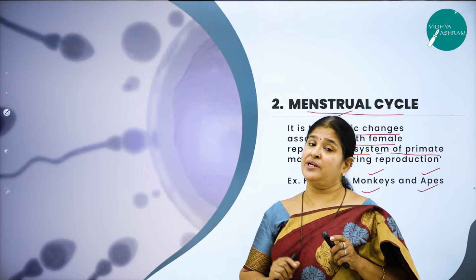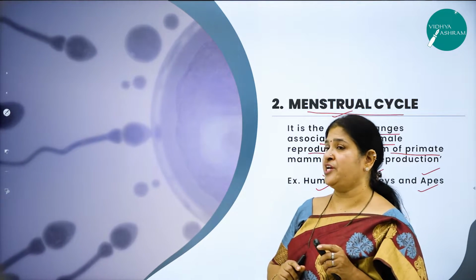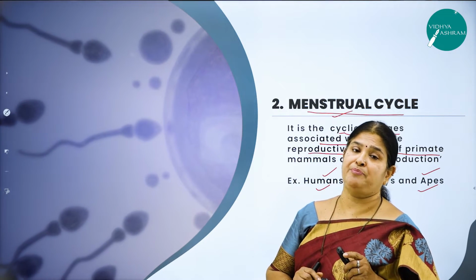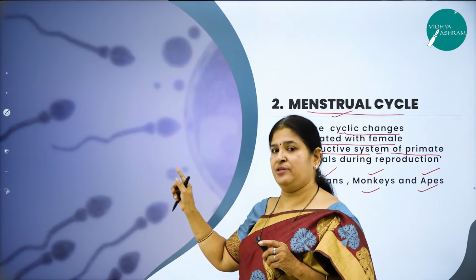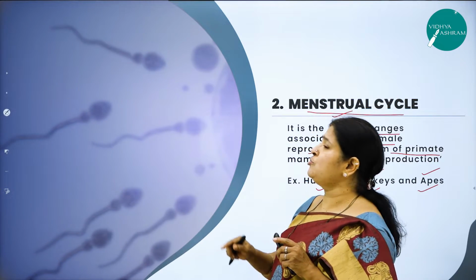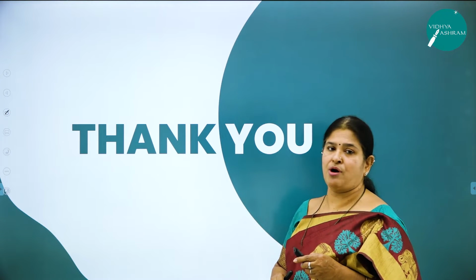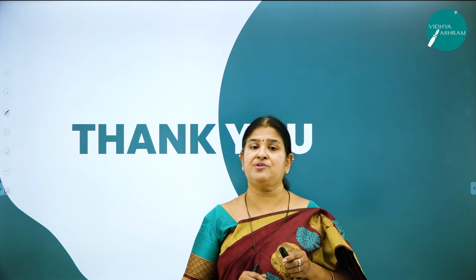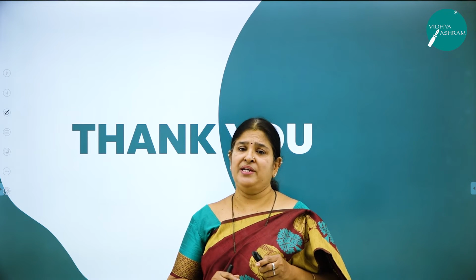Then we studied about the reproductive phases. As you know, the reproductive phase is of variable duration in different organisms. Based on the duration, we classified the reproductive phase into two types. What are they? The seasonal breeders and the continuous breeders. Then we moved on to a very important concept, that is about the reproductive cycles. What are the two types of reproductive cycles we have studied? One is the estrous cycle, the other one is the menstrual cycle.